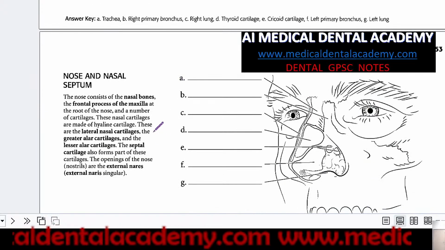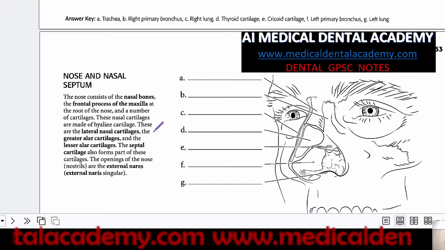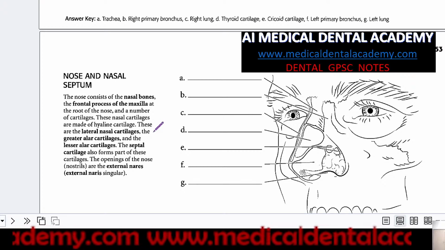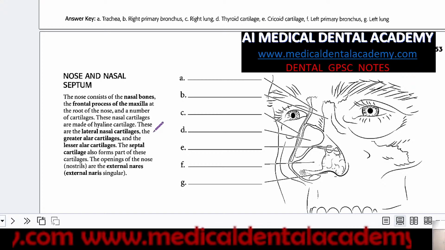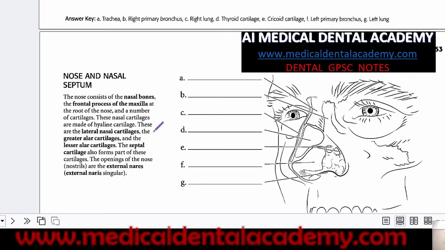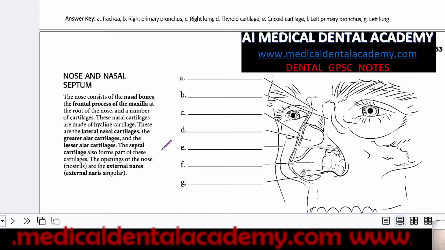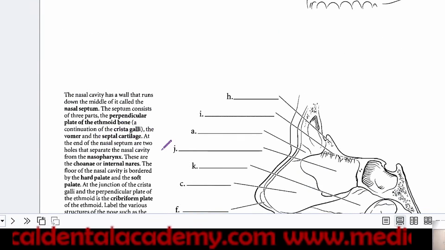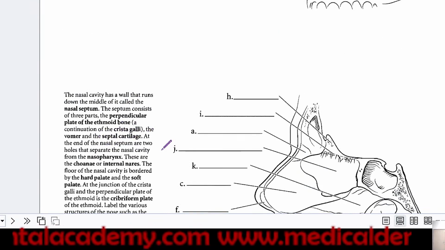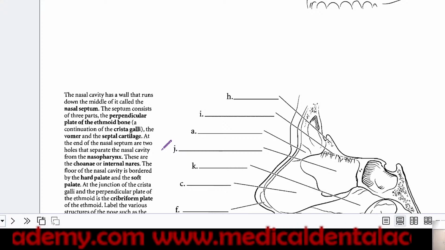Regarding nose and nasal septum also, you have to understand all these cartilages. So when I will be giving you this book, you have to first of all go through all the diagrams and first of all learn all these labelings. This will clear your 50% of the anatomy.